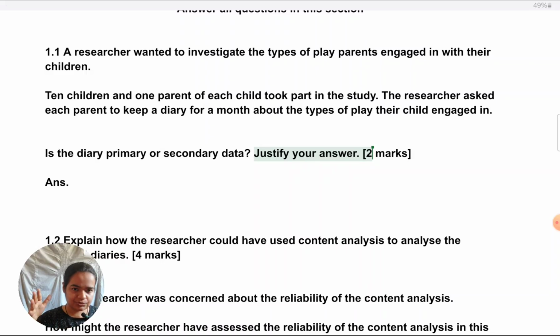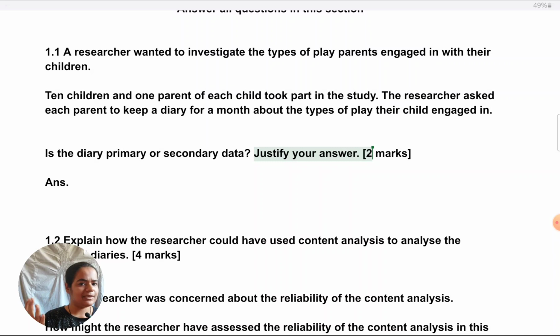Okay, so just clarify that firstly and make sure you know that primary data is the one which is for the aim or the purpose of this study, and secondary data was meant for the purpose of some other study. It's just being borrowed into this study. So this is the way of deciding, is it primary or secondary.